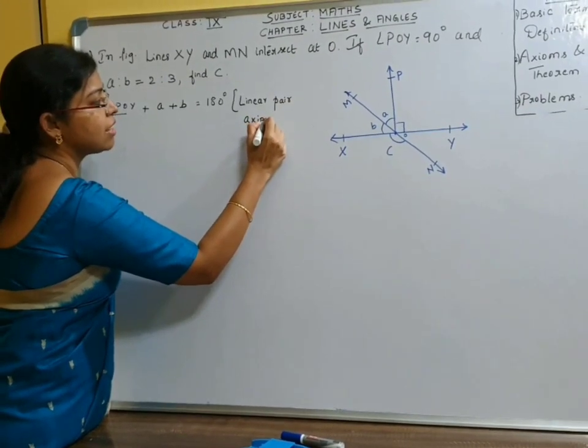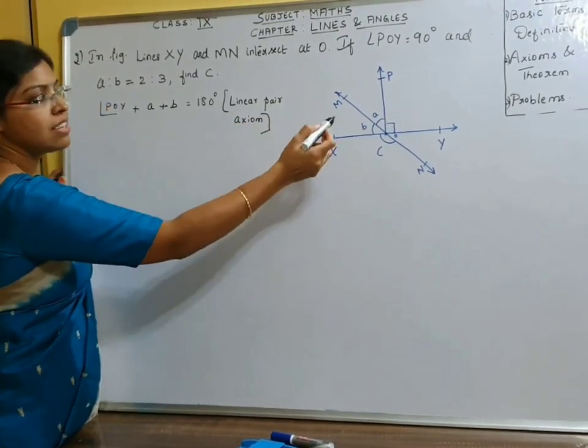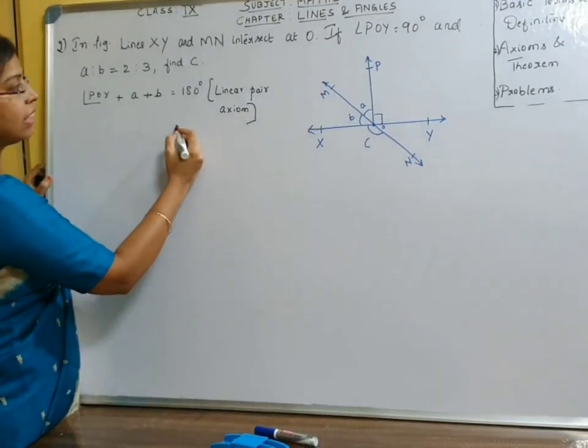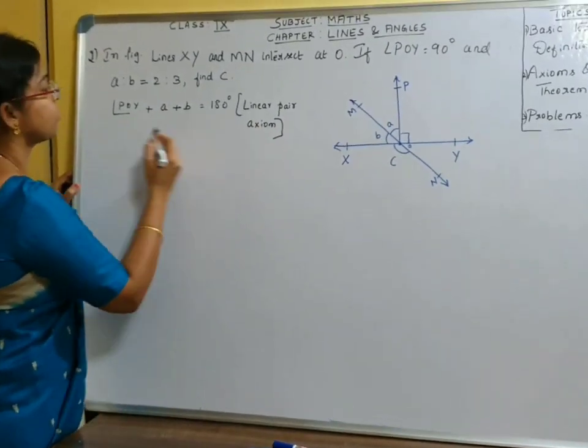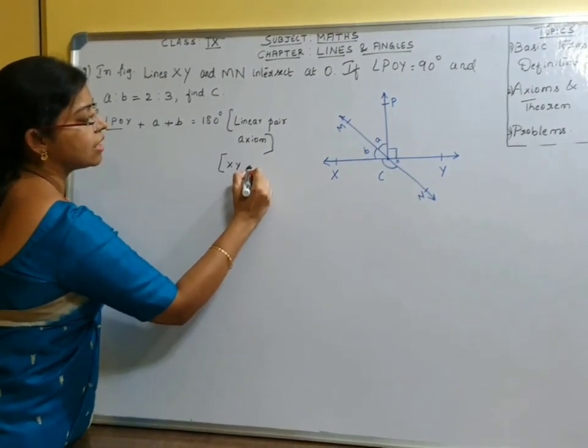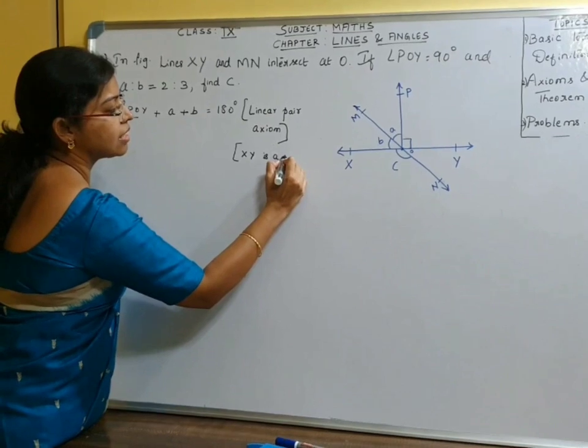The axiom states the sum of the adjacent angles on a line is 180 degrees. Linear pair axiom, and you can also write XY is a line. It's a given line.